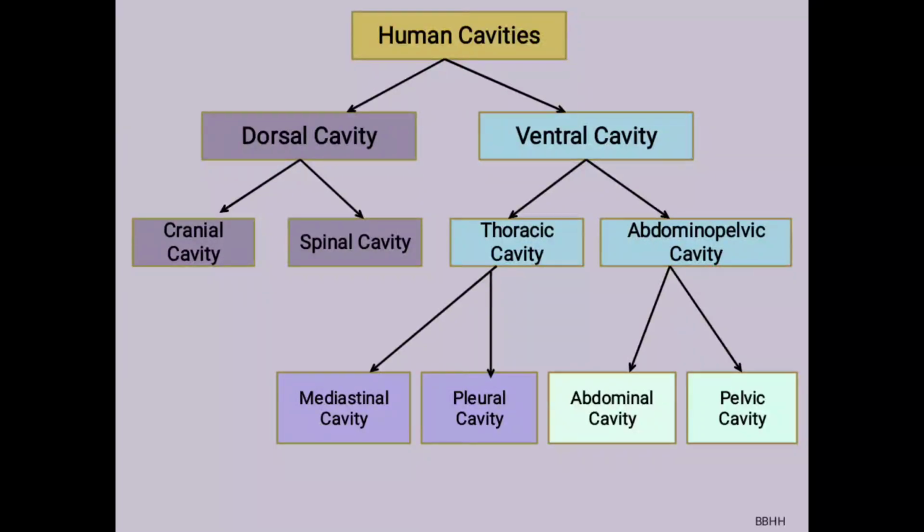The ventral cavity is divided into the thoracic cavity and abdominopelvic cavity. The thoracic cavity itself contains the mediastinal cavity and pleural cavity, and finally the abdominopelvic cavity is subdivided into the abdominal cavity and pelvic cavity.